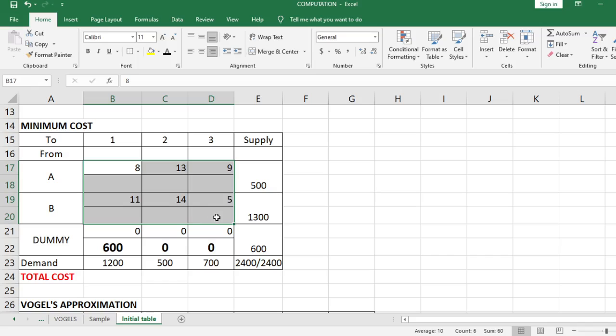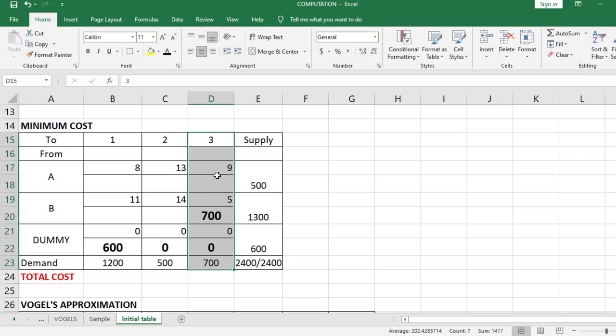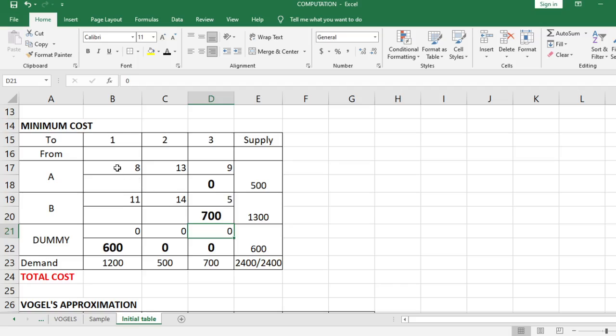Next, kanina lang ato ang pilian. So, sa may pinakagamay, that would be the 5 pesos. So, 700 versus 1,300, we will put 700. So, therefore, fully satisfied na si warehouse 3. So, you put there 0. Okay? Next, kanina lang upat, the least or the minimum cost is 8 pesos.